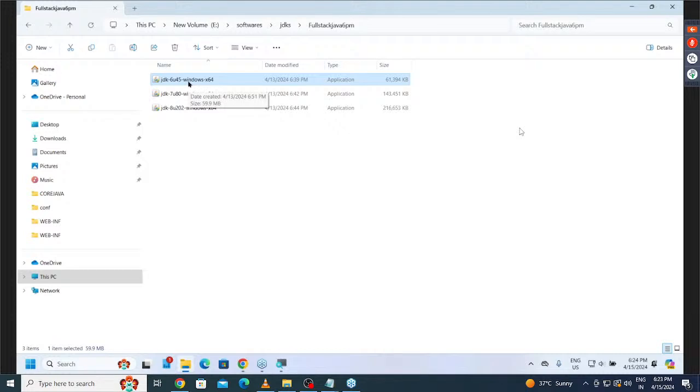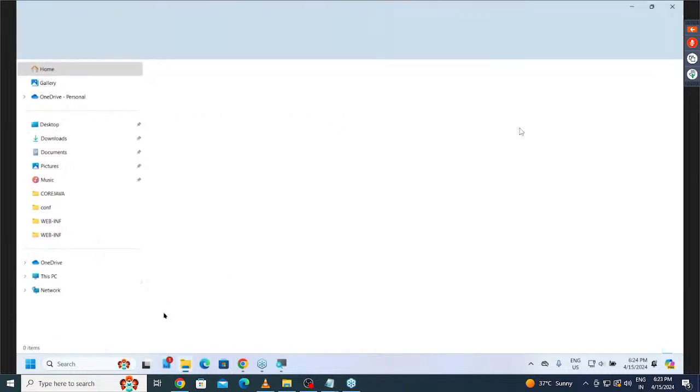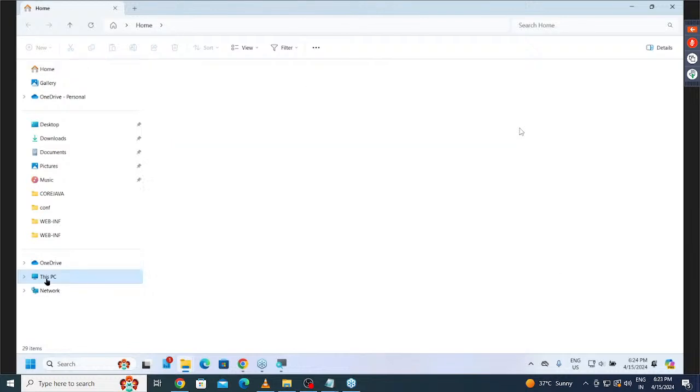All of you are following or not? Right, sir. Now observe carefully. I want to show the installed files in the location here. This PC, C drive, Java folder. How many folders are created now? Tell me. 2 folders are created. What are the 2 folders which are created here? JDK 1.6.0_45, and the second one is JRE 6. 2 folders are created or not? Remember it, 2 folders are created.